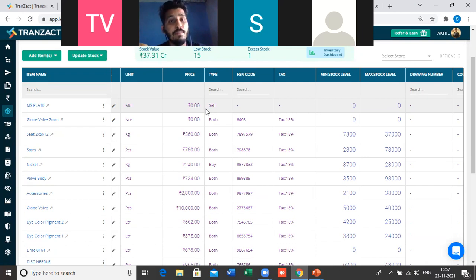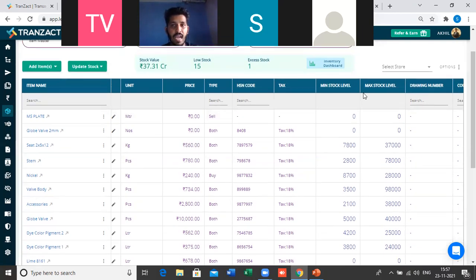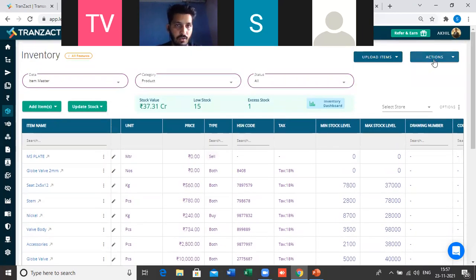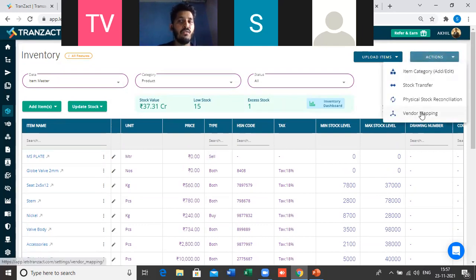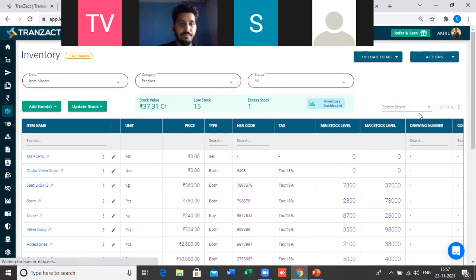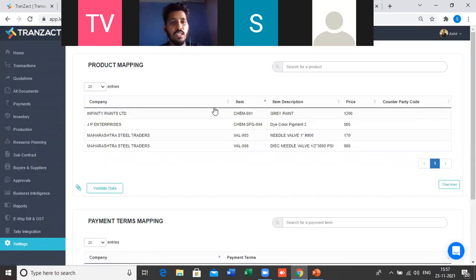But how can we add a purchase price with respect to the vendor? For that, there is an action button on the right hand side. Just click on action and you will see a vendor mapping option. If you click on vendor mapping, you will get an option to select the vendor, select the item, and select the price. You can fix your prices with respect to your vendors. Let's say you have one product and you buy it from one vendor, so you can fix the price: this is my purchase price.